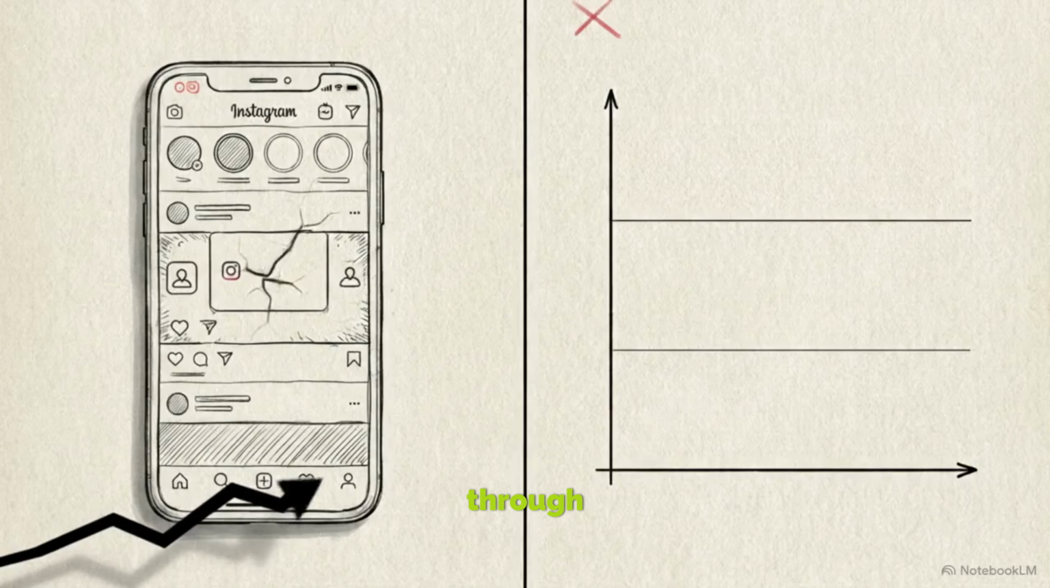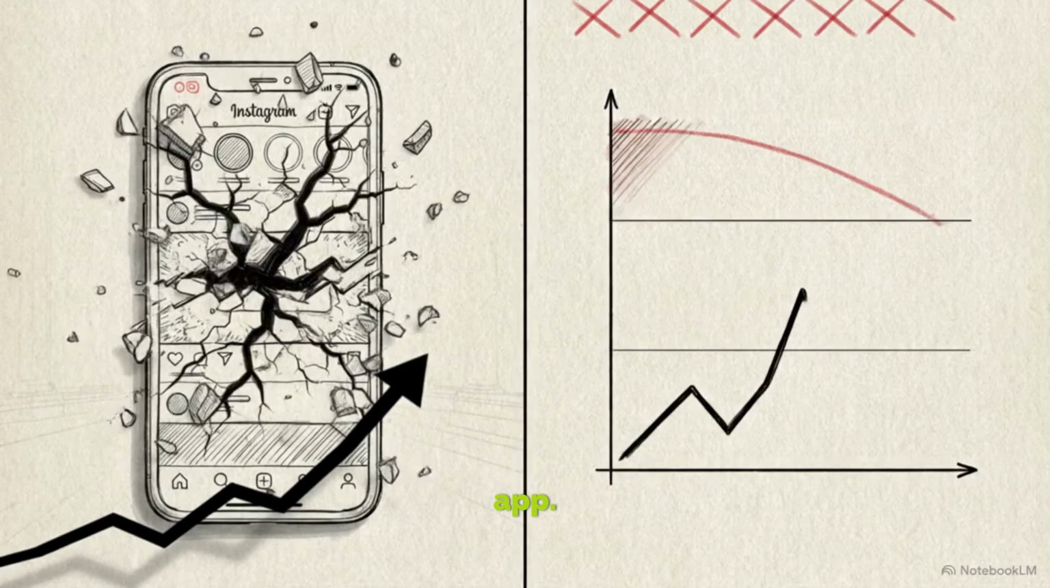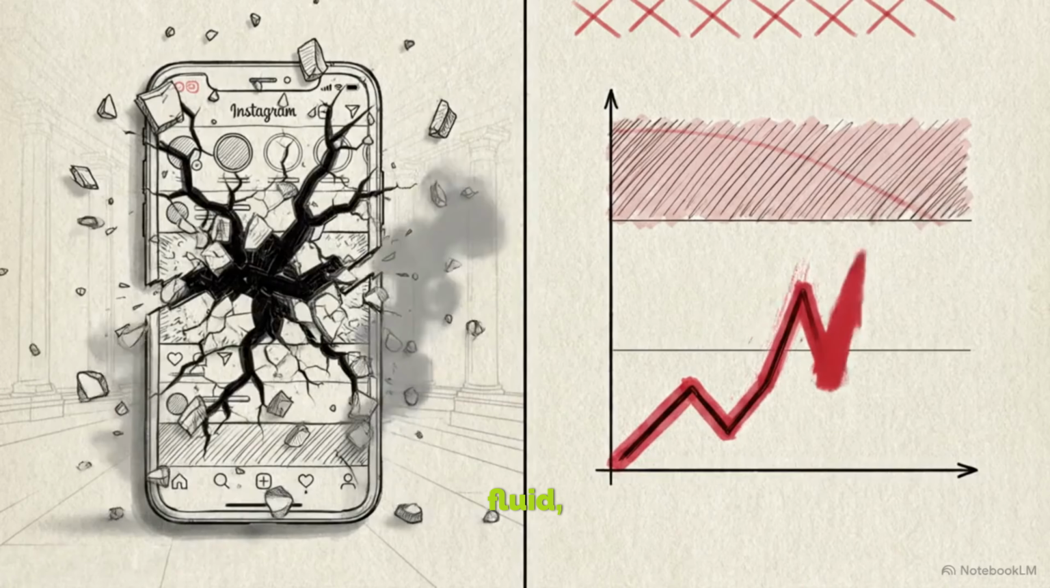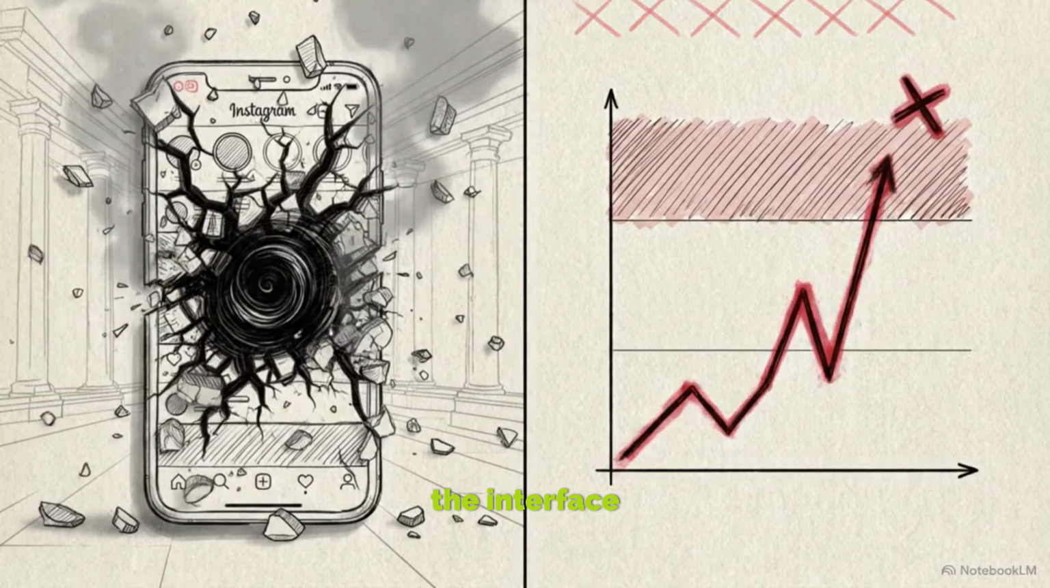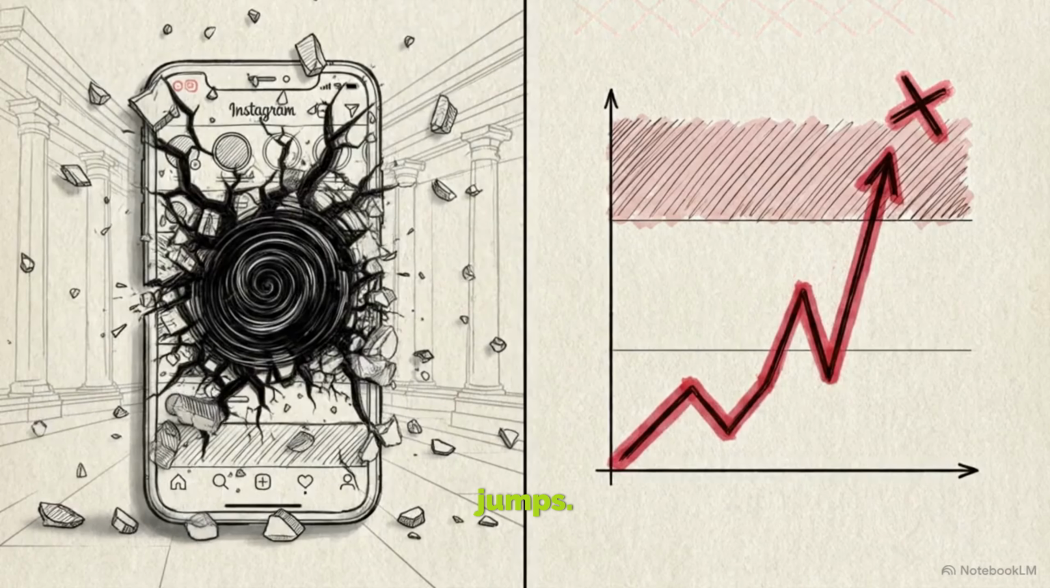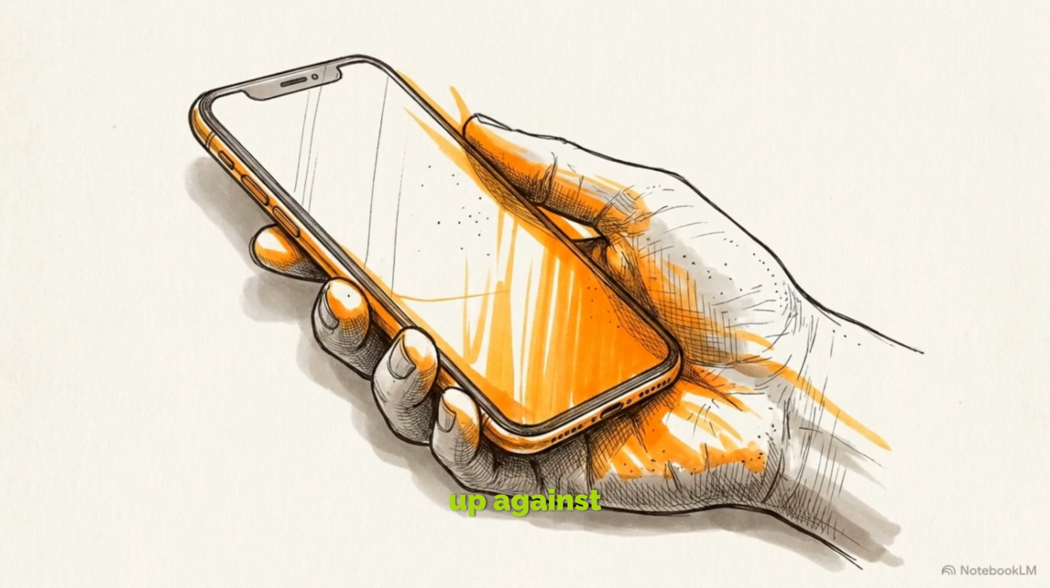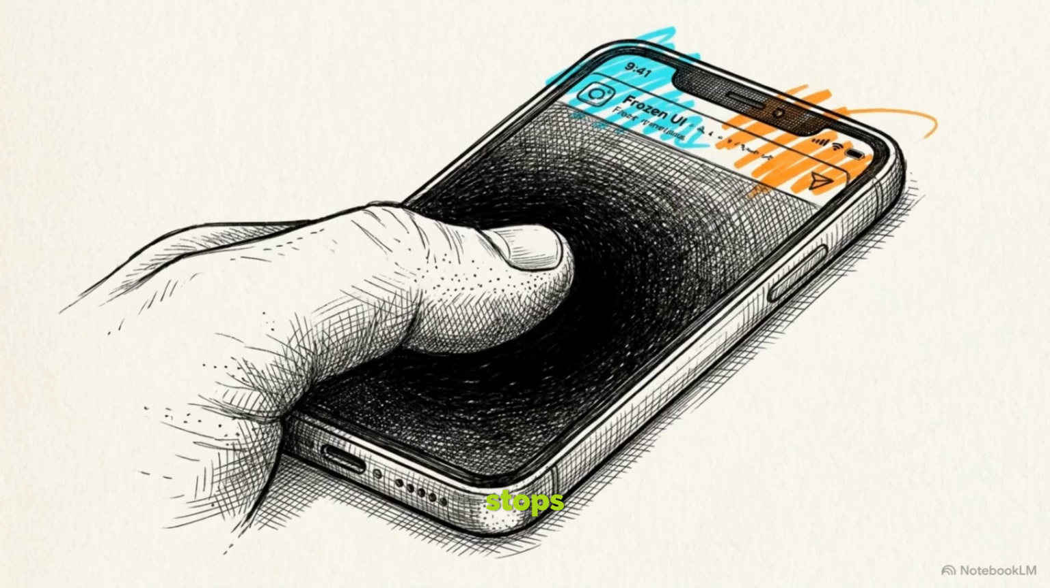You're scrolling through a beautifully optimized app. The animations are fluid, running at 60 frames per second. Then, the interface stutters and the scroll jumps. The glass begins to heat up against your palm. The UI stops responding to your touch, and then the screen suddenly cuts to black.